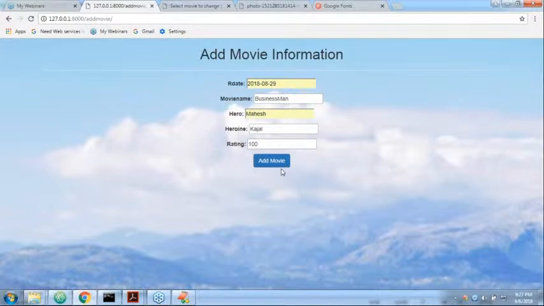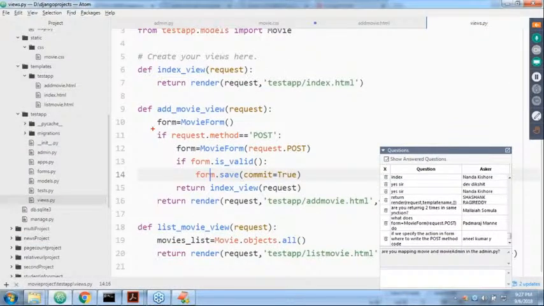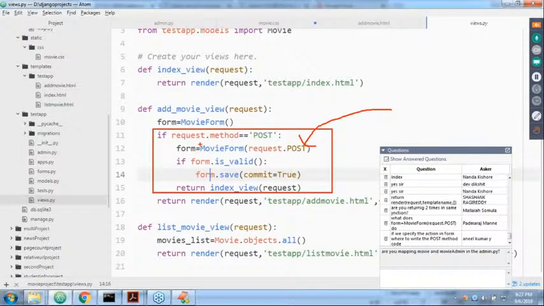Okay. Now observe this one. Add movie. If I click this one, it will be added in the database. Again, the index page is going to come. Here this code is very important, sir. Now observe this one. When this code is going to be executed: if you submit the form. If you didn't submit the form, then only this line and this line will execute.